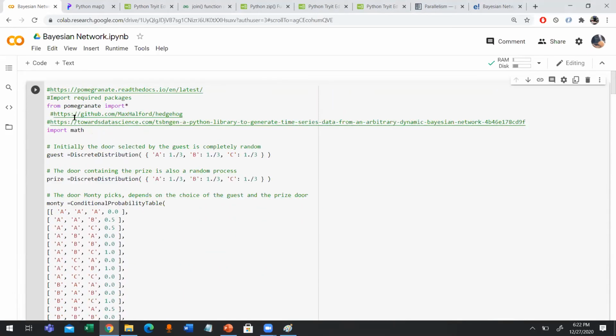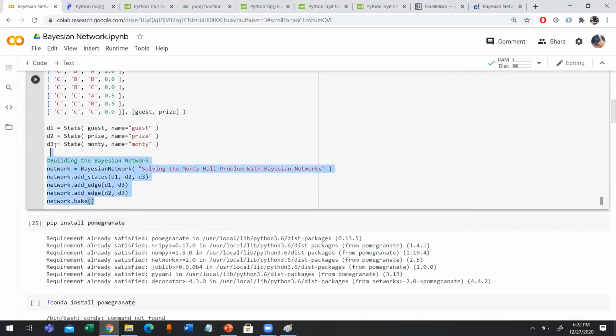Now it's perfect. Well, this is the final implementation of the Bayesian network creation with the help of the state, guest, price, and then the Monty, and then the guest state passed on to the network. So now we create the Bayesian network.